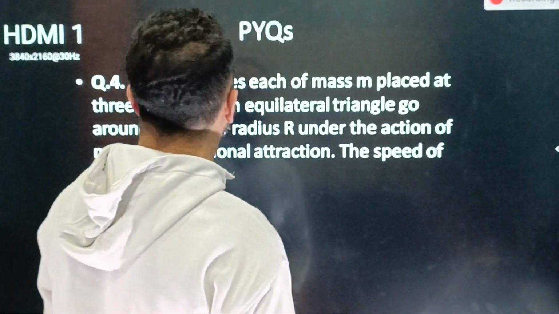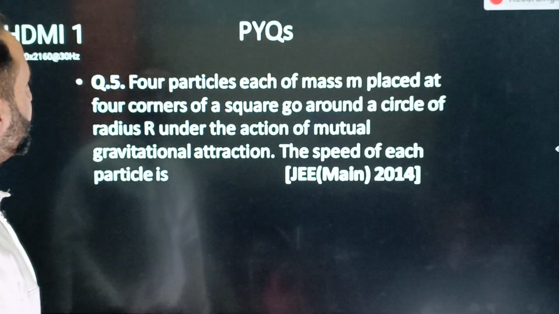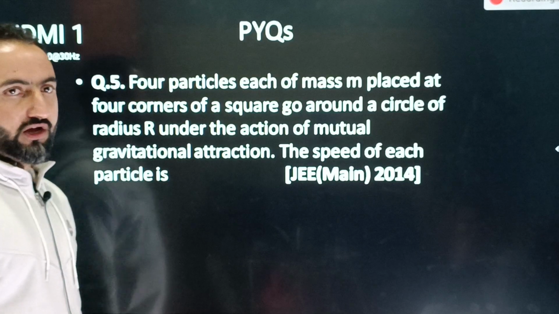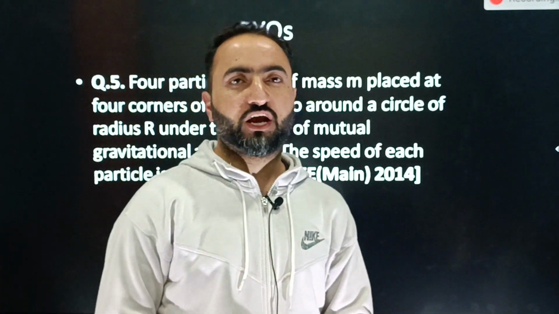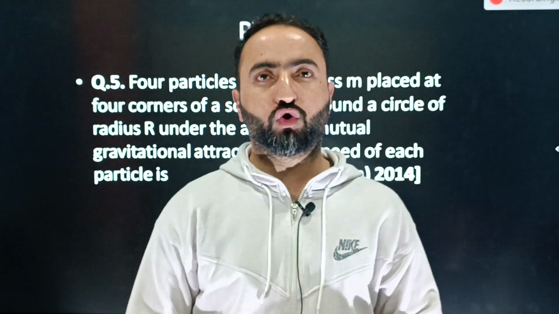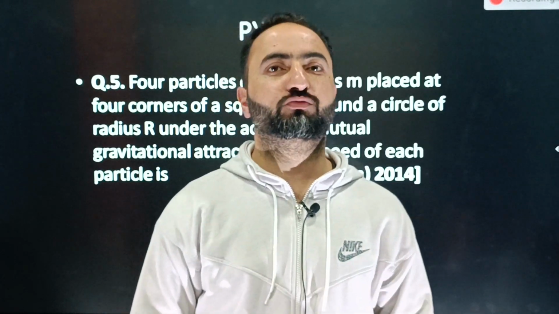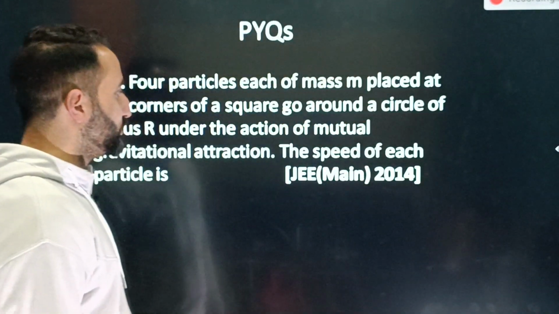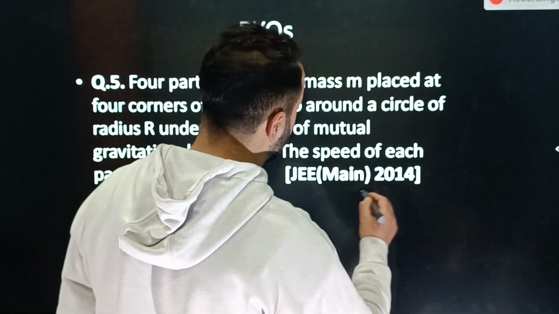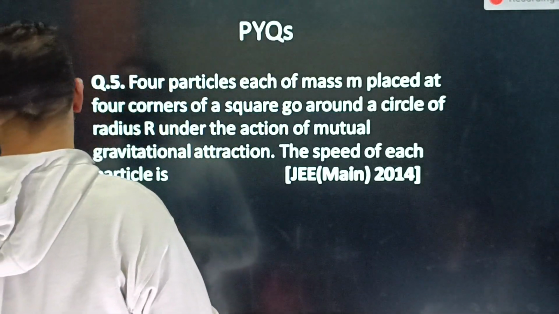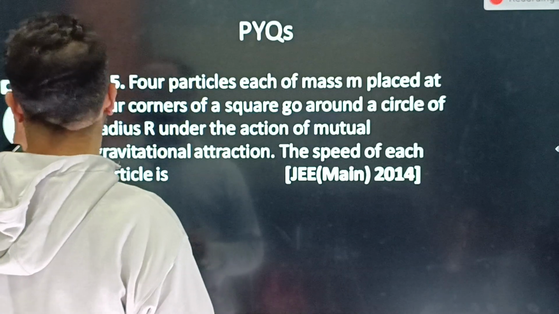So this is our question number 5. Pay attention here. Question number 5 is a similar type. In this case, how many particles are there? There are 4 particles, placed at the 4 corners of a square. There will be mutual gravitational force between them, and you are supposed to calculate the speed. This question has been asked in the JEE Main 2014.